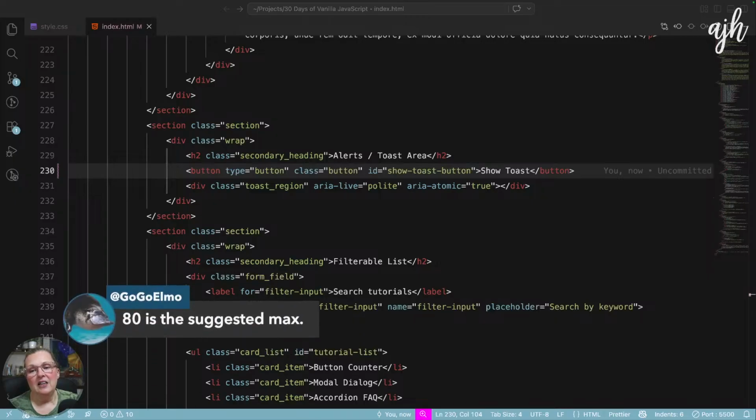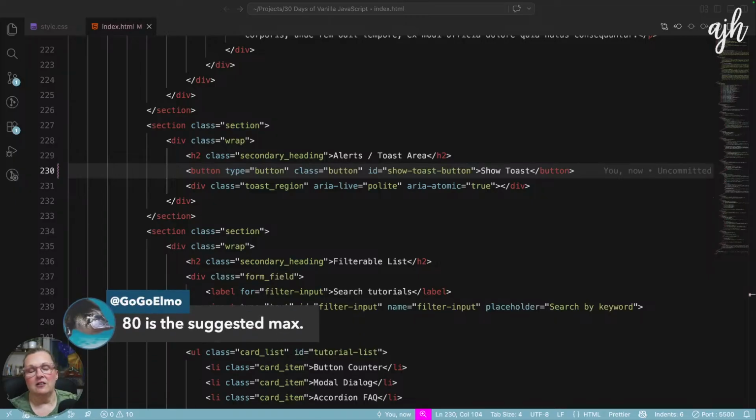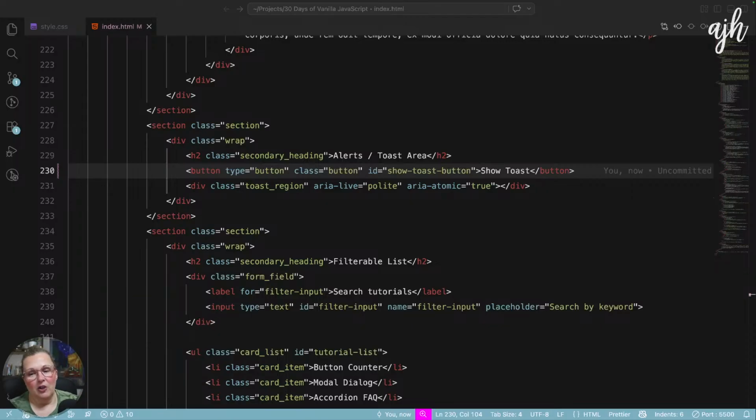And Malik says 80 is the suggested max. That sounds about right. Yeah. I mean, I've had people before tell me, please make the text stretch all the way across the page. I'm like, we can't do that. So that's good. It's nice to see that you're working for an organization that takes accessibility seriously, because a lot don't.